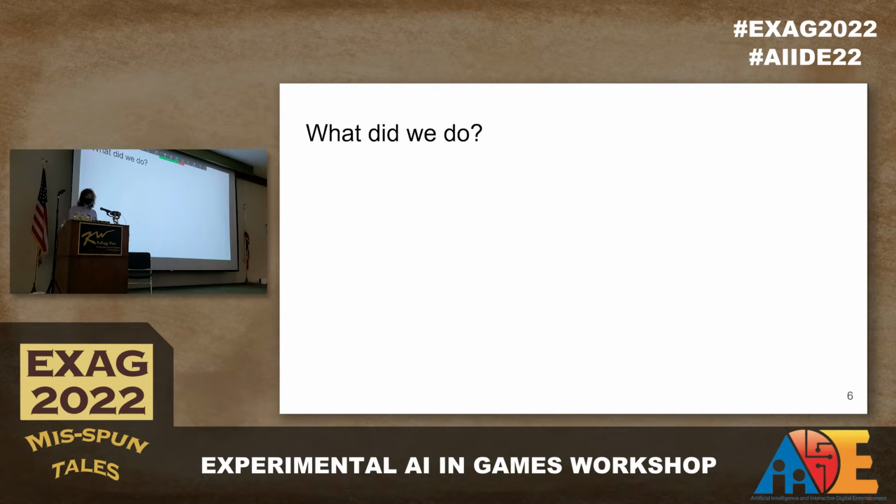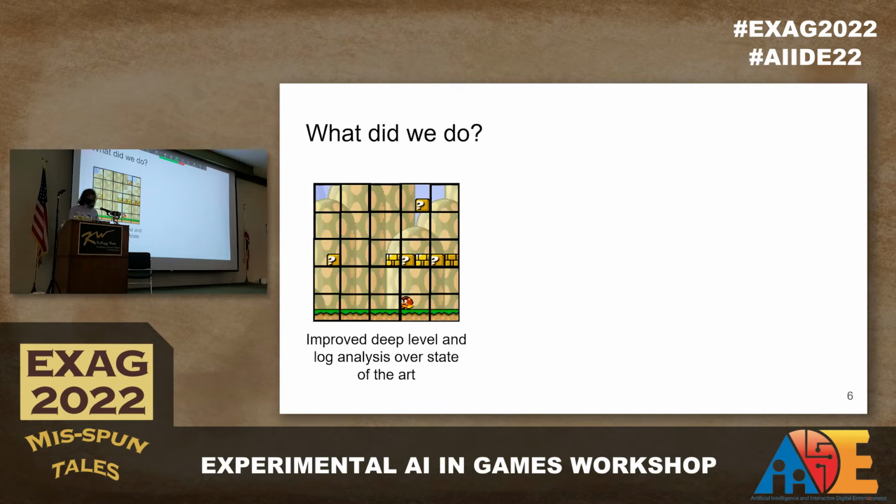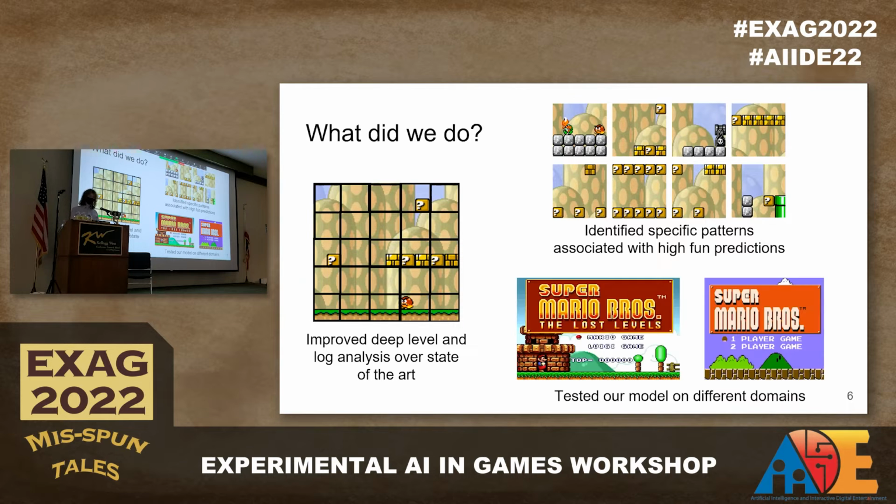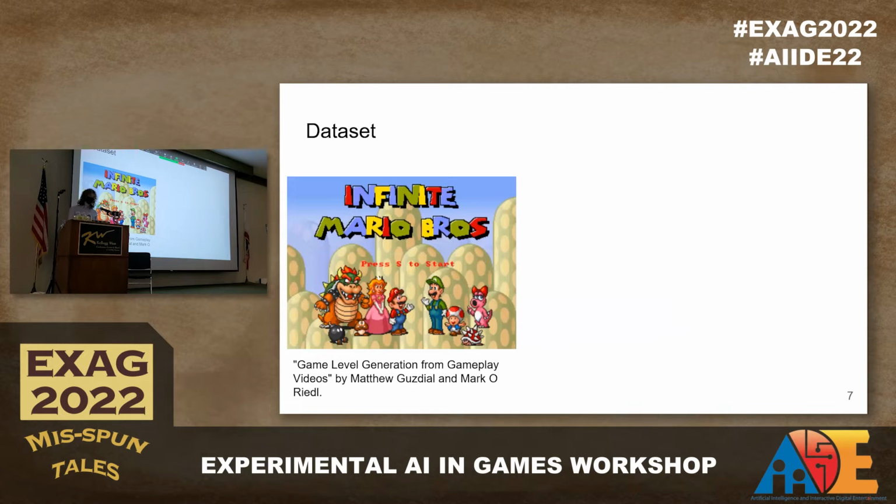So what did we do? Well, first, we improved deep level and log analysis over the state of the art. We outputted what our model thinks is interesting or fun and showcase that. And lastly, we test our model's capability to learn patterns between games that we haven't trained it on. So first, I'll look at the data set.